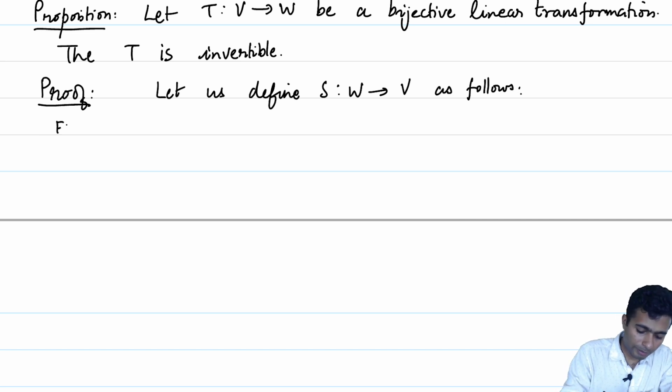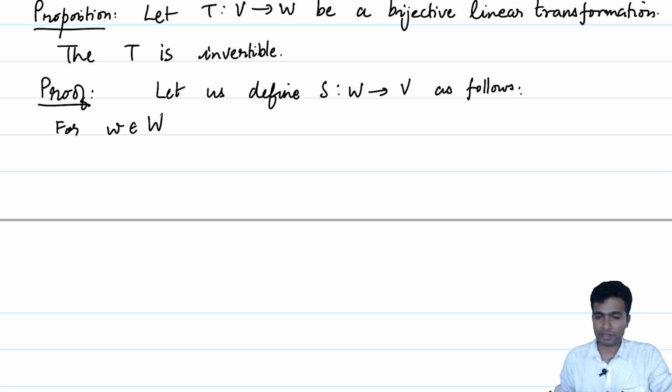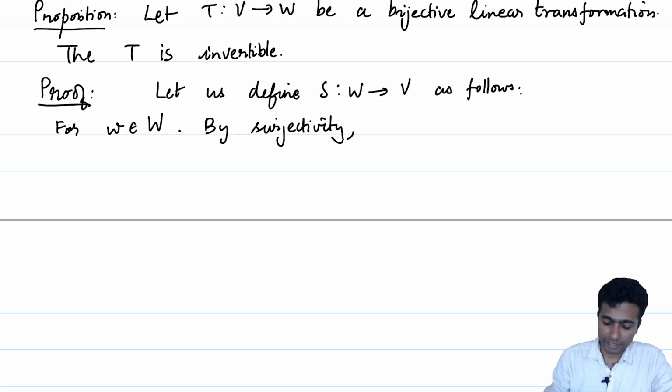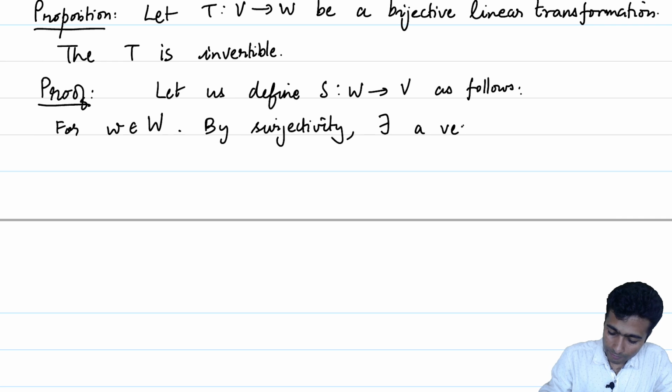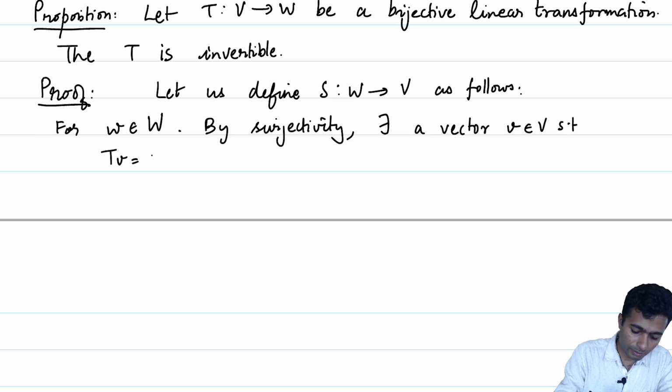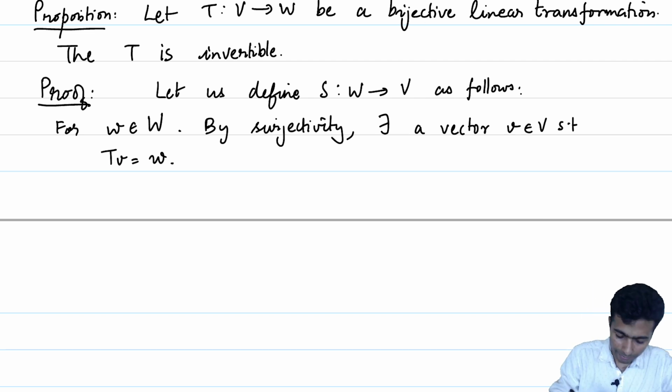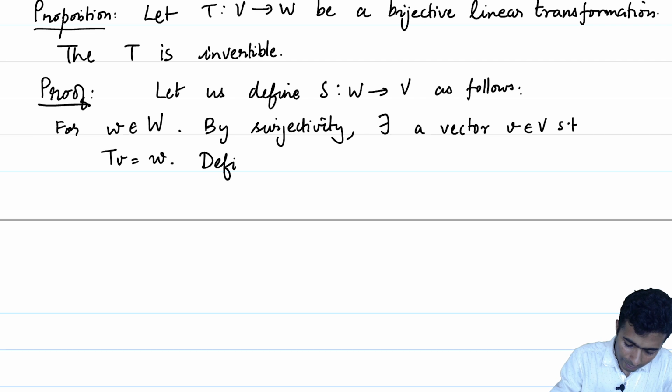For w in capital W, let us pick a vector small w in capital W. Then what do we know? By surjectivity, there exists a vector v in capital V such that T(v) is equal to w. Let us define S(w) to be equal to this v.